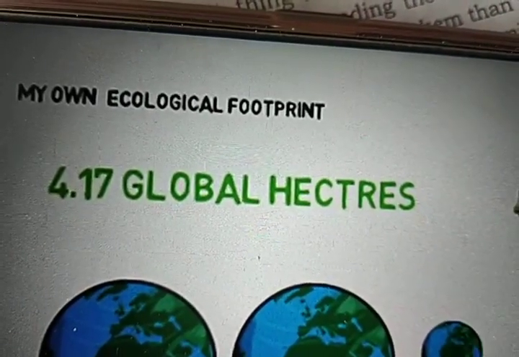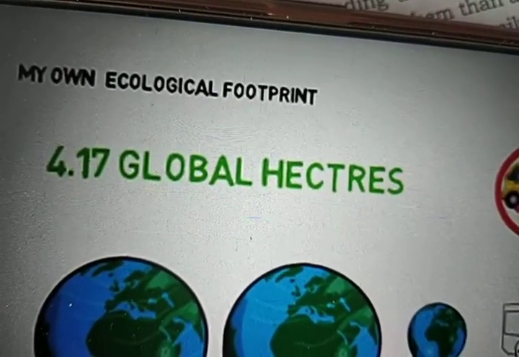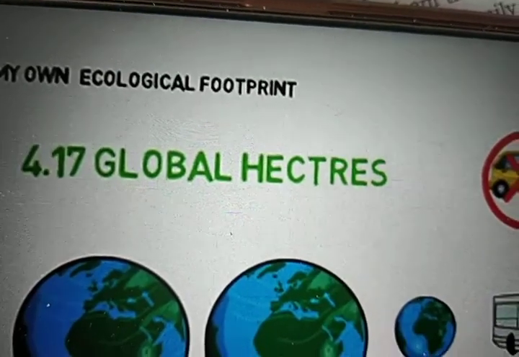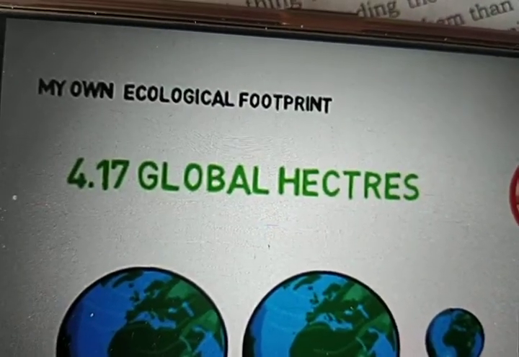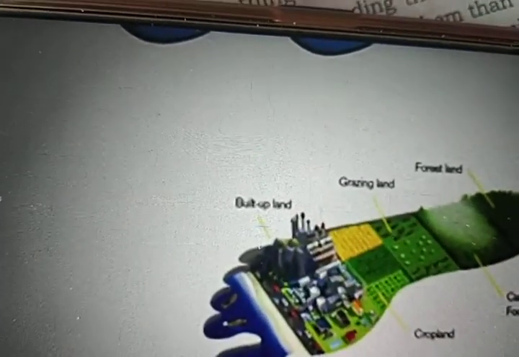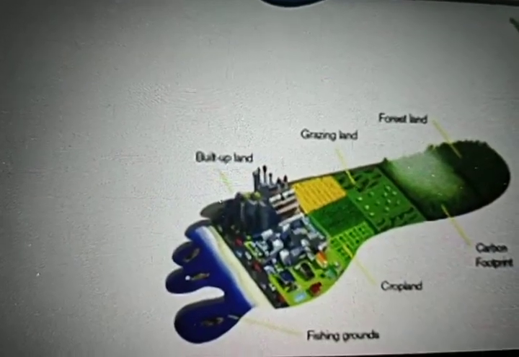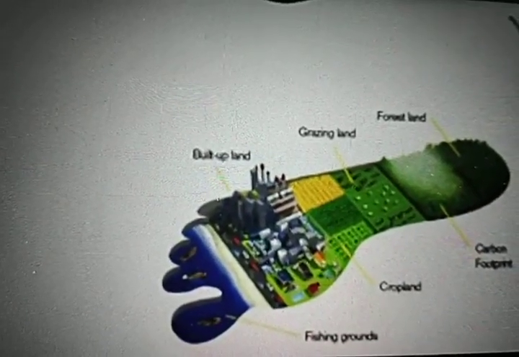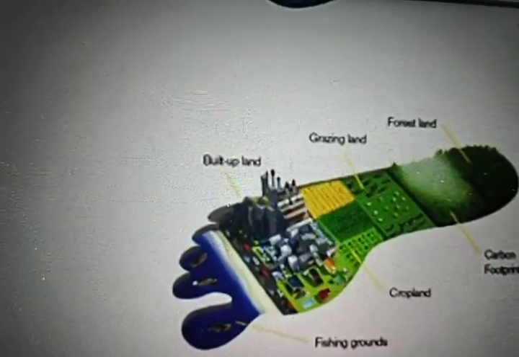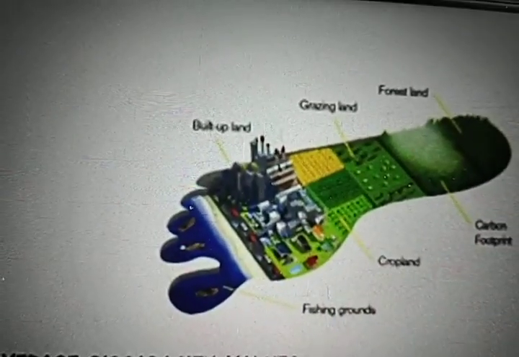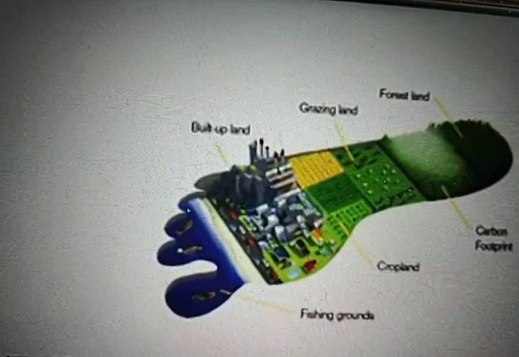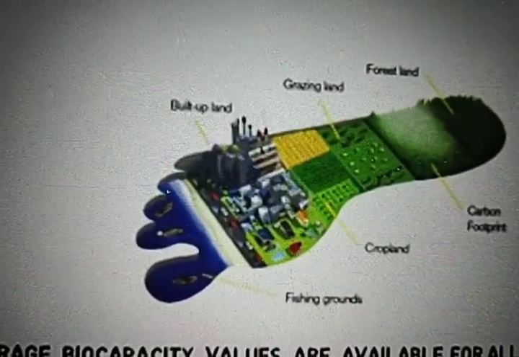WWF in its Living Planet report of 2014 found that in 2010 the global ecological footprint was 18.1 billion global hectares (GHA), or 2.6 GHA per capita. Earth's total biocapacity was 12 billion GHA, or 1.7 GHA per capita.